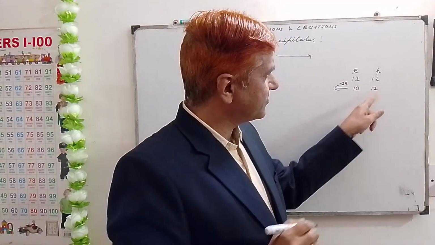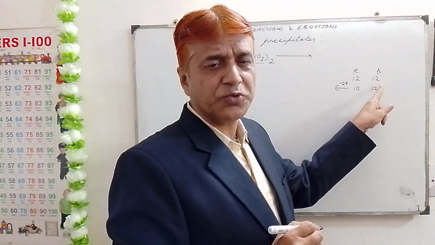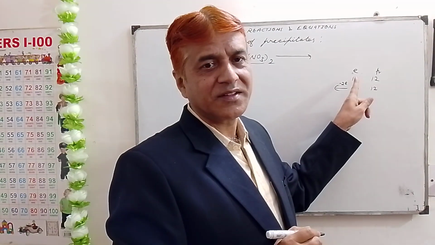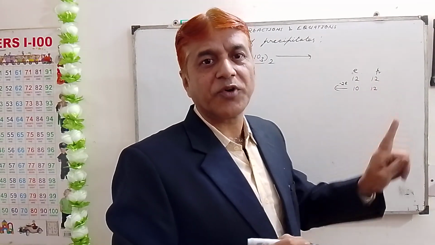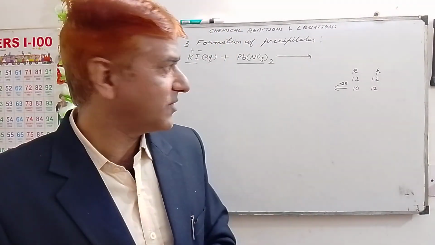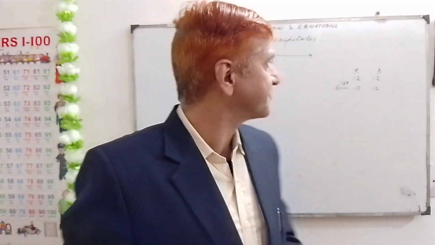So it has 2 more protons, and due to these 2 extra protons, this metal will acquire a positive charge. This is what I wanted to make clear to you. I think this is clear.